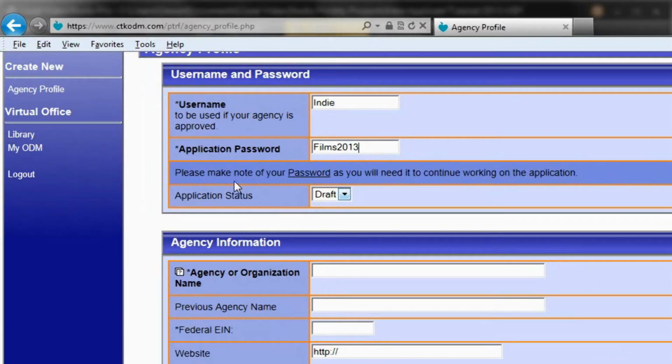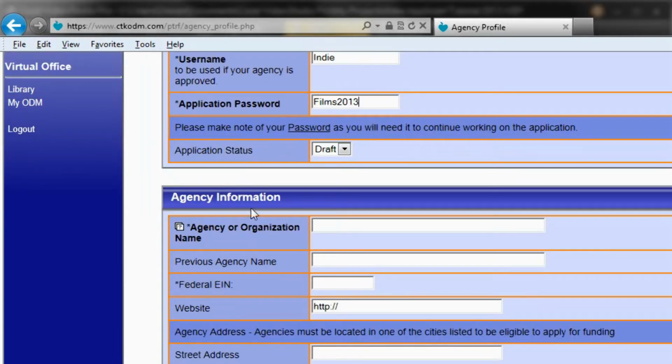Once you have entered both fields, please write them down for your own records. Once again, we see the asterisk for these two fields, meaning you must enter something in both fields in order to save this form. Please leave the field Application Status as draft.